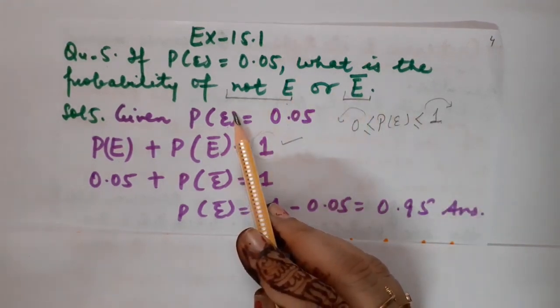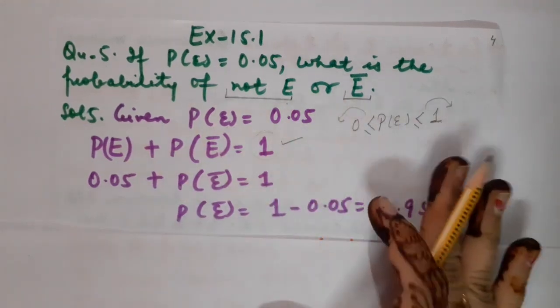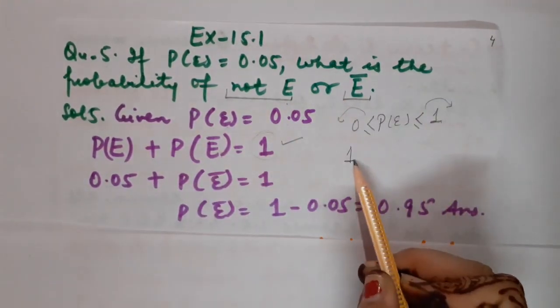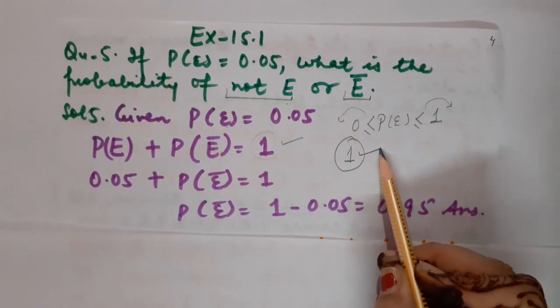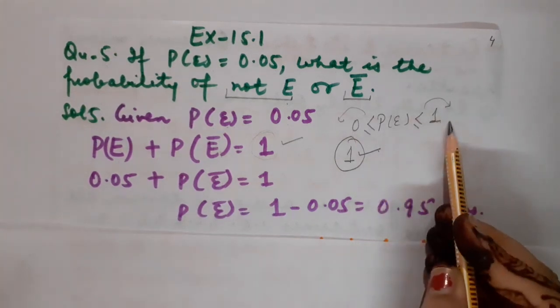Correct? So when we include the actual outcomes, as well as those outcomes which come in the complement of the event, definitely we are going to cover all the outcomes. So in that case children, the probability will always be equal to 1, because probability cannot exceed 1.